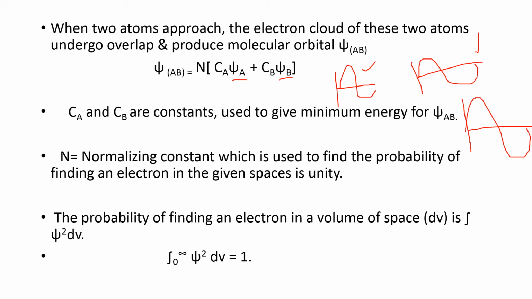So when two atoms approach, the electron clouds of these two atoms undergo overlap and produce a molecular orbital psi AB, which is given by the equation N into Ca psi A plus Cb psi B. Ca and Cb are constants used to give minimum energy for psi AB, that is the wave function of the molecule. N is a normalization constant, which ensures that the probability of finding the electron in a given space is unity. The probability of finding an electron is psi square in a given small volume of space, and it is always equal to 1. This is the mathematical equation behind the LCAO method.